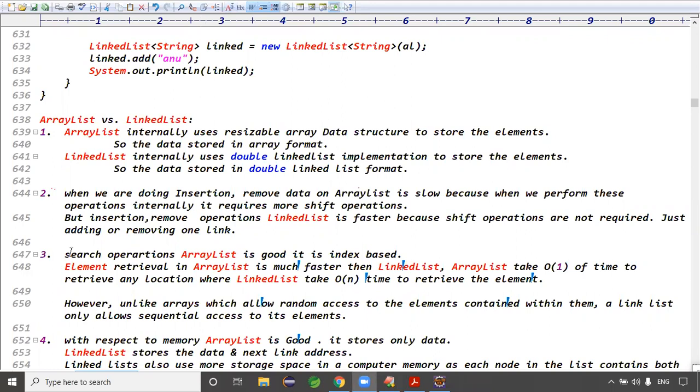So for search operations, ArrayList is recommended and linked list is not recommended, because it has to do sequential search. A linked list allows only sequential access to elements.